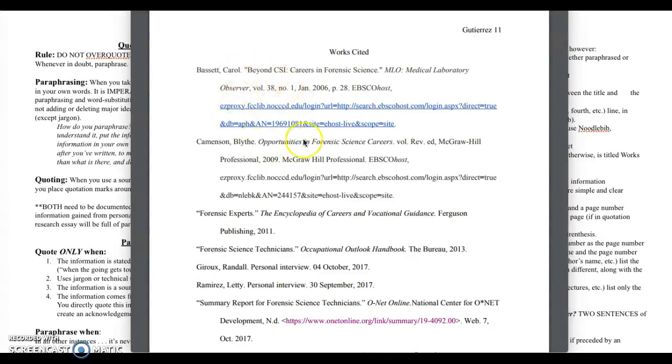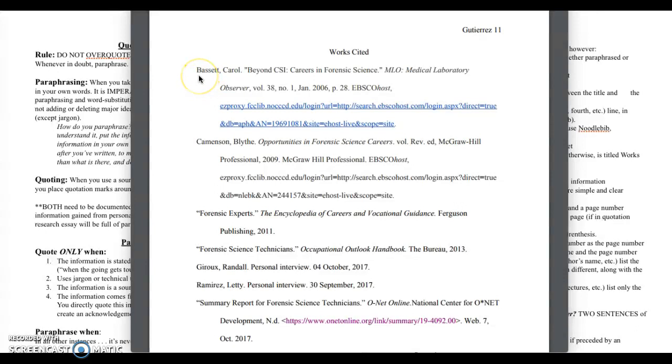So she writes it in the format, and she lists each source alphabetically, right? She knows that this is the information she's going to give for this type of source. She knows that she's going to put this first, summary, and it's going to be in quotation marks. And whatever the first word is, that's what she uses to list these sources alphabetically. So it's alphabetical. It doesn't have any bullets before them. It doesn't have any numbers. She didn't number these sources, right?